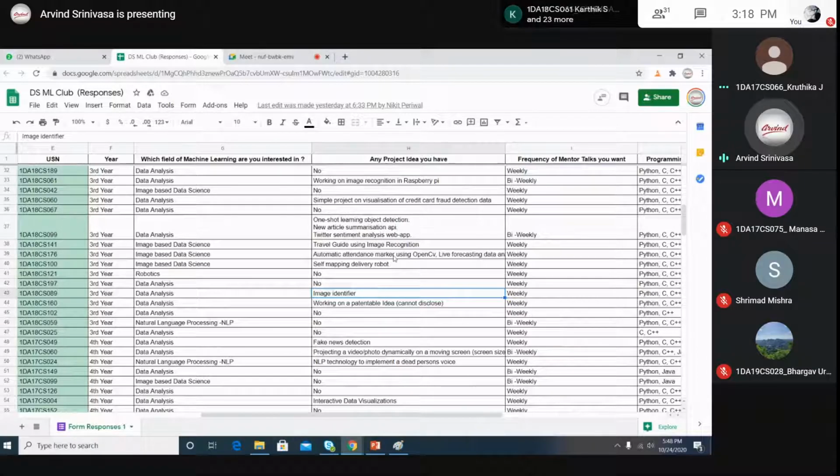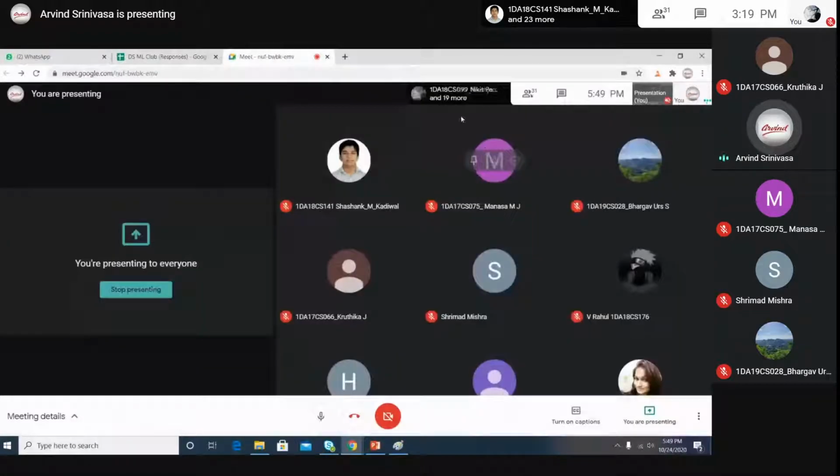Then automatic attendance marking, that is also a good problem. But I want one more thing. For example, for today, hardly 19 people, I think 31 people are there out of 81.